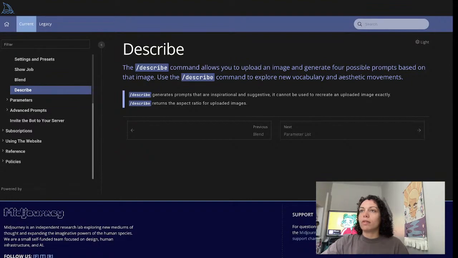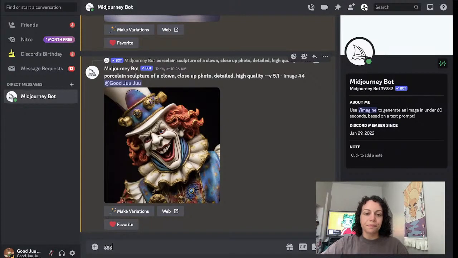So if you upload a wide angle, horizontal image, you'll get the same aspect ratio back in your prompt images. This is easier to show than it is to explain, I feel. So let's just get in here and start using it.